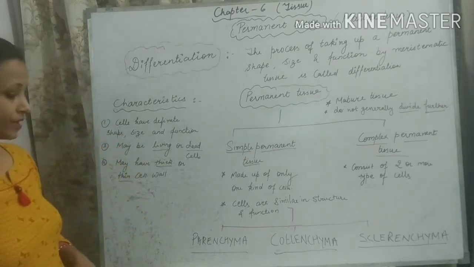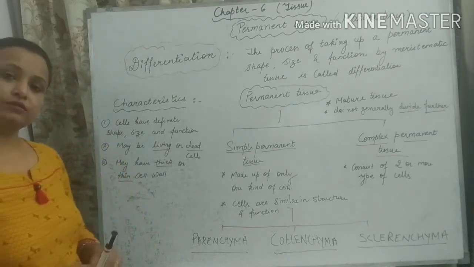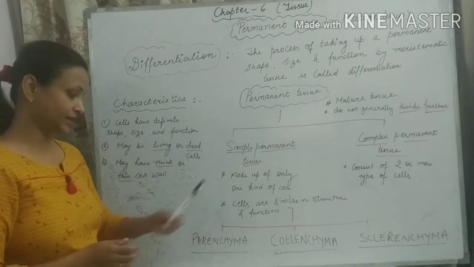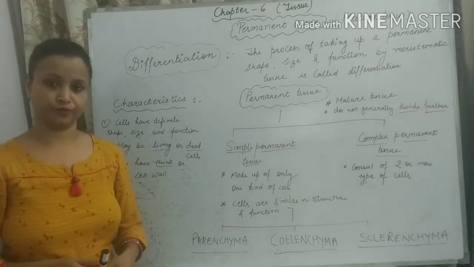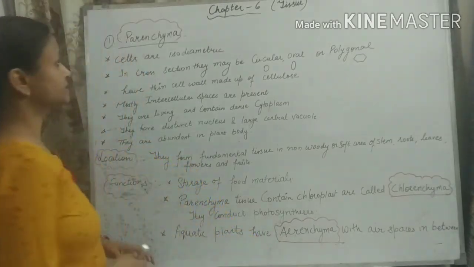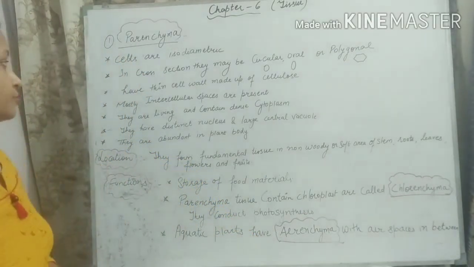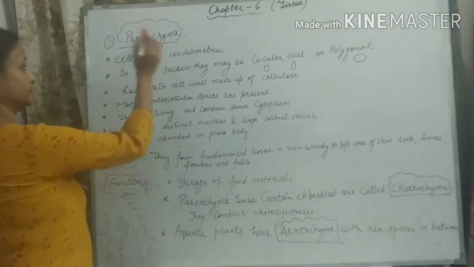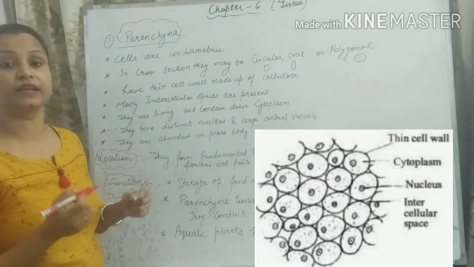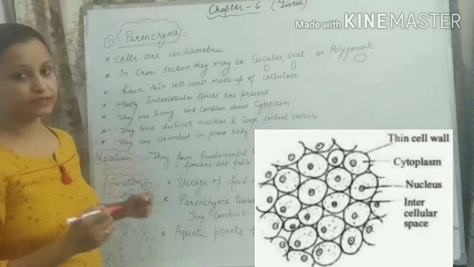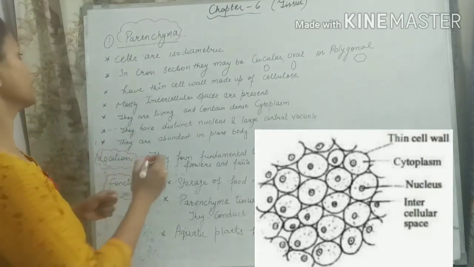Okay. So now we are moving towards our next topic, the different kinds of permanent tissue. Let's move to our first simple permanent tissue, that is parenchyma. So parenchyma tissue. What are the special characteristics of the cells which make parenchyma tissue?